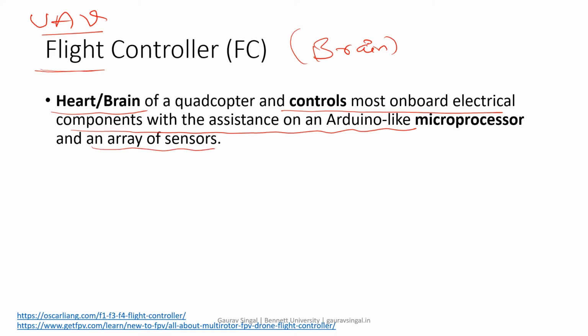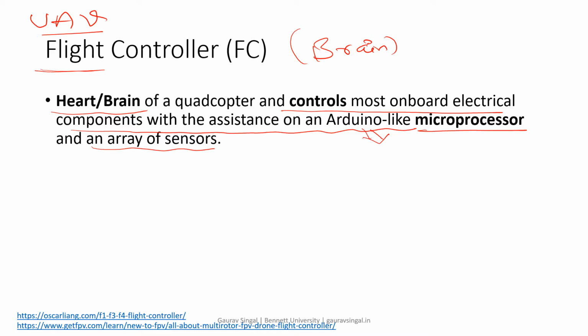I hope you have heard about that, like the Atmel Mega processor in the Arduino Mega. This kind of processor is there, with multiple kinds of sensors built into the flight controller.